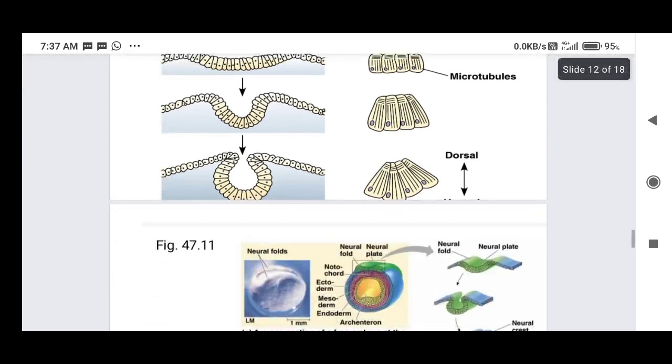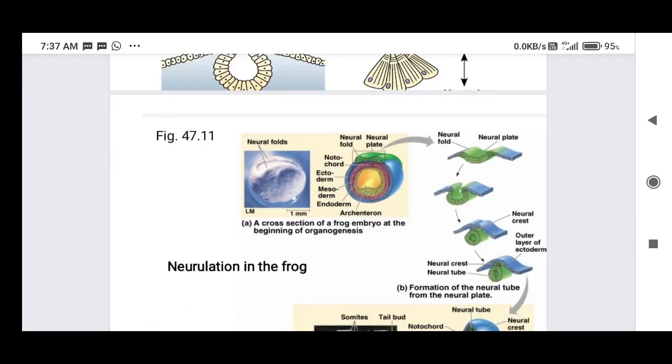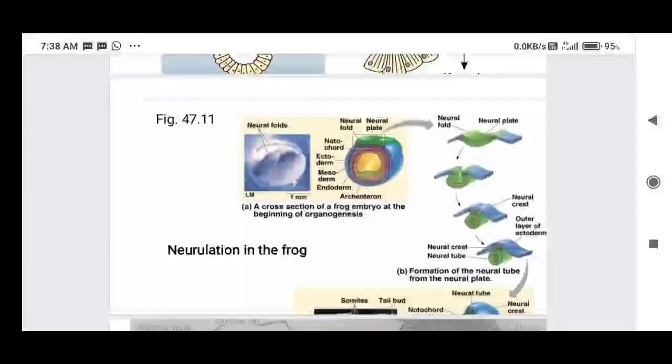And next the diagram. How is the neural plate formed? So this is the embryo, and the diagram in light blue color shows the neural folds formed in the embryo from the anterior side to the posterior side.